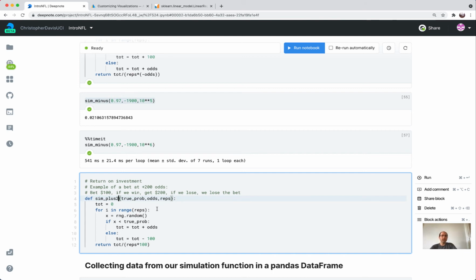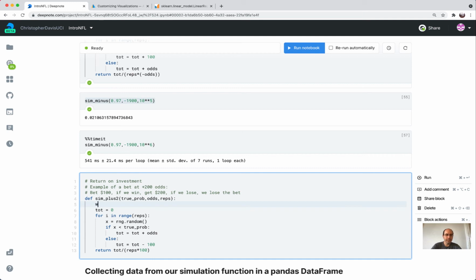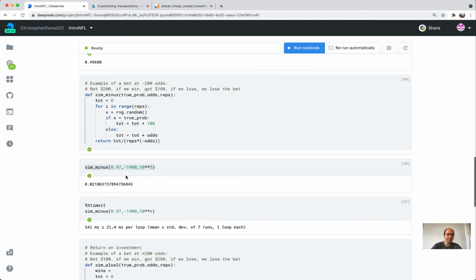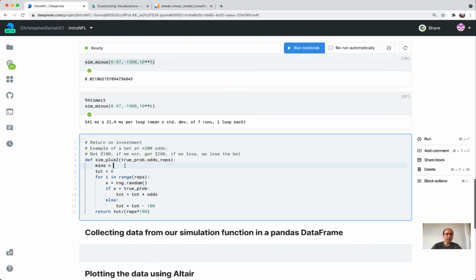And so really all we care about is how many times did we win and how many times did we lose. So wins, well, how many times are we going to repeat the experiment? We repeat the experiment reps number of times. So like up here, we did 10 experiments. Here we're going to do reps experiments.